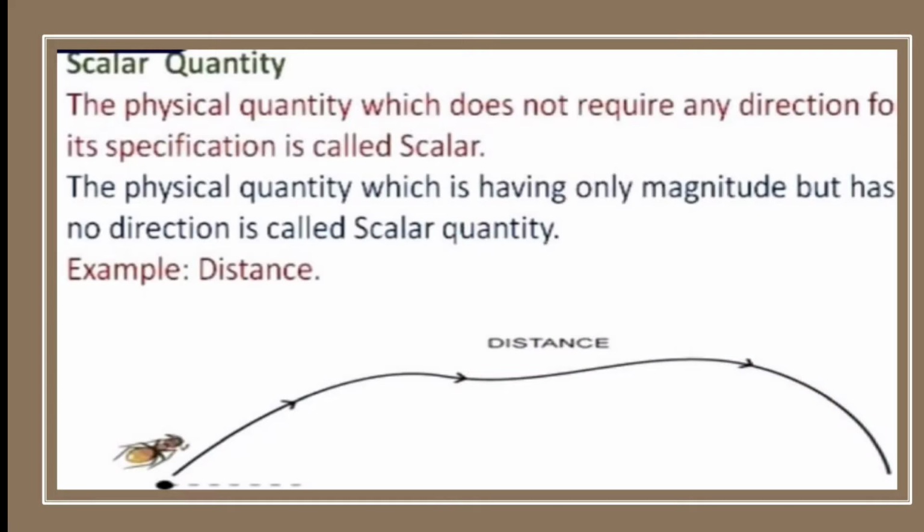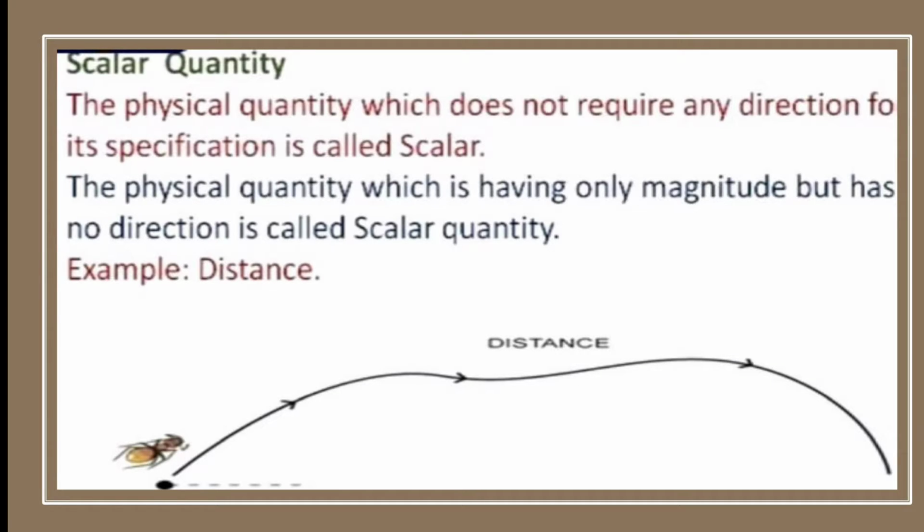Observe the definitions. Scalar, which has only magnitude. Scalar quantity, the physical quantity which does not require any direction for its specification is called scalar.